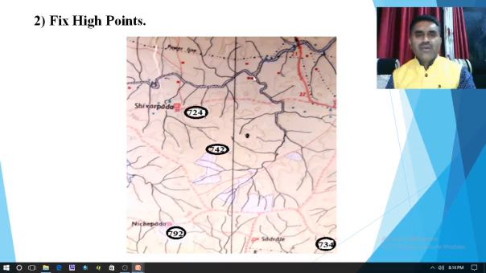In the first step we have decided the outlet point or the mouth point of this watershed, and in the second step, if we fix the high points of the particular area, then we realize that 742 or 792, from that part water always flows from 792 to 742. So it means that due to the natural tendency of the water, water always follows the existing slope, and so water flows from higher area to the lower area.